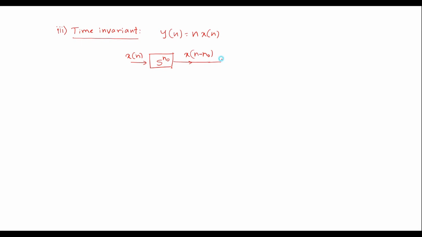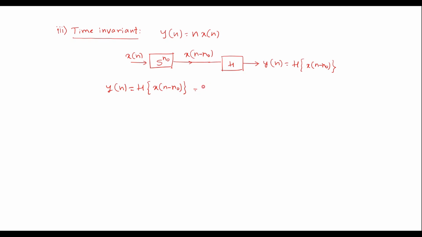When this signal is applied to the system, the output of the system is given by y of n is equal to h of x of n minus n naught. Now we'll write the y of n with respect to the given system, that is y of n is equal to h of x of n minus n naught, that is applied delay of n naught units.